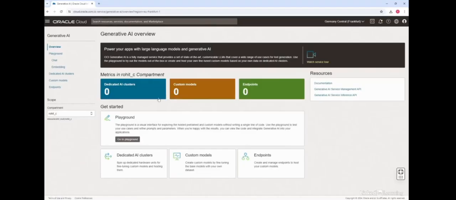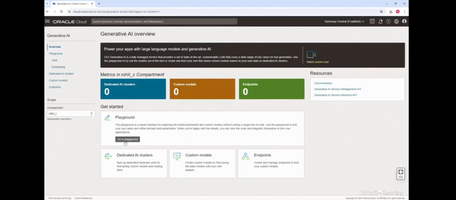Now you can see here a few things. There is a service tour, so you can click on that and watch the video if you like to. There is documentation, so you can read more about the service and the API endpoints. And there is something called the playground. Playground, as it specifies here, is a visual interface for exploring the hosted, pre-trained and custom models without writing a single line of code. So the idea is you can use the playground to test your use cases and refine prompts and parameters, and when you are happy with the results, you can view the code and integrate that generative AI code into your applications. And actually it's quite straightforward to do that.